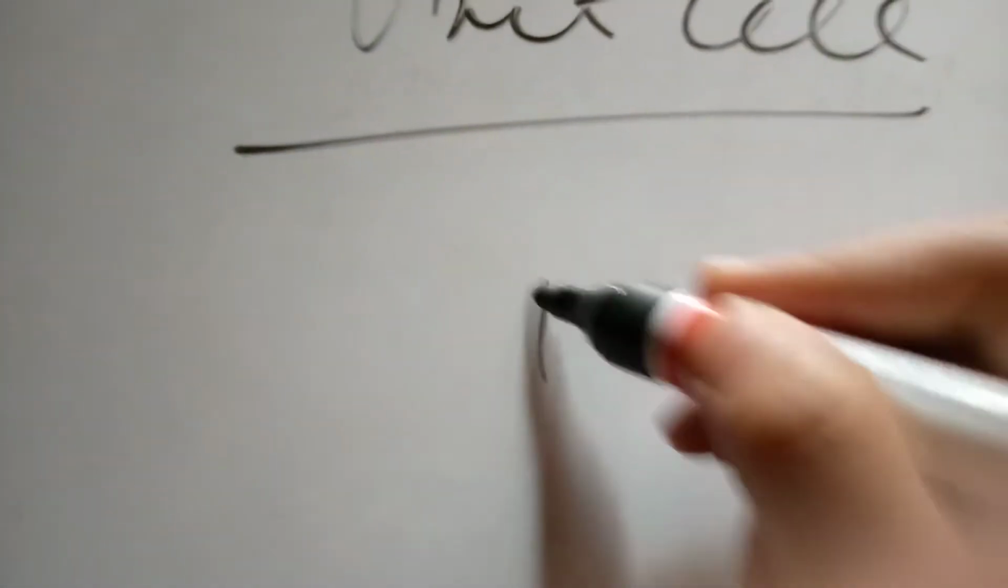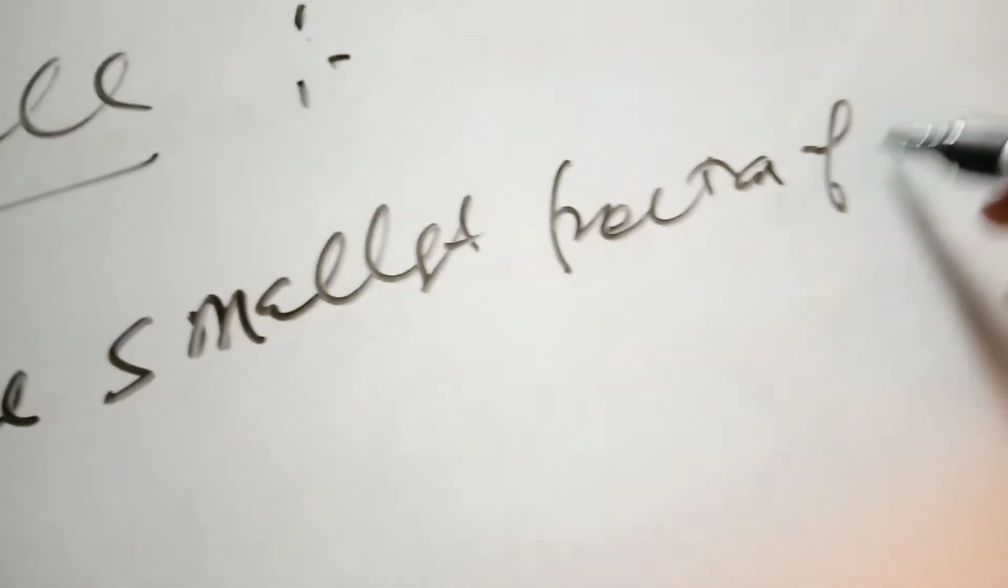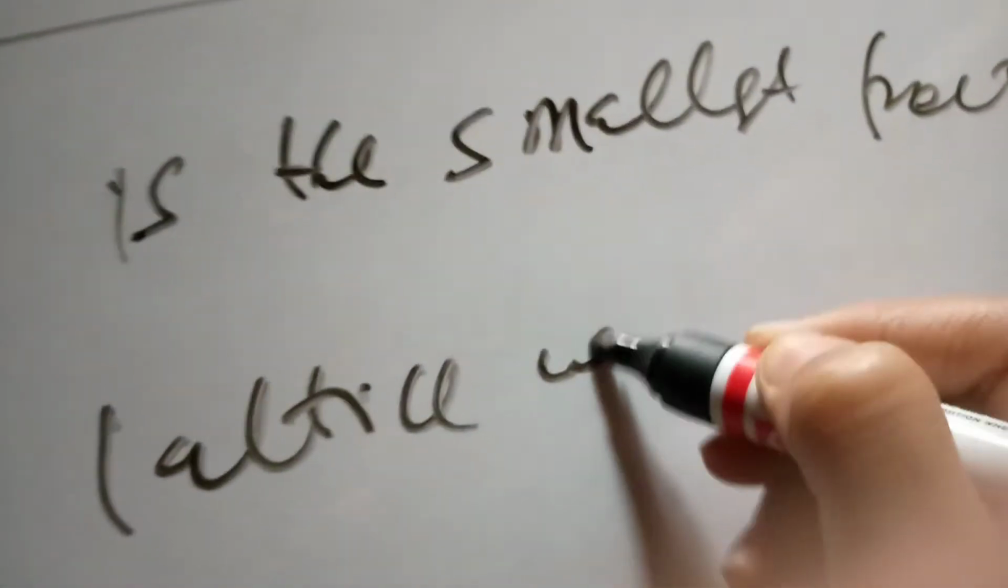Now we have to define unit cell. We have heard this word many times. So unit cell is the smallest portion of crystal which shows the pattern of the whole lattice.